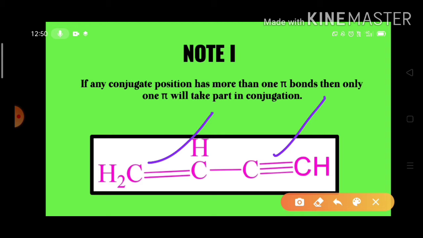In a triple bond we have 2 pi bonds, but at a time only one of the pi bonds participates in the conjugation with the pi bond of the double bond. All the pi bonds do not participate in the conjugation at a time. So this is the first point.